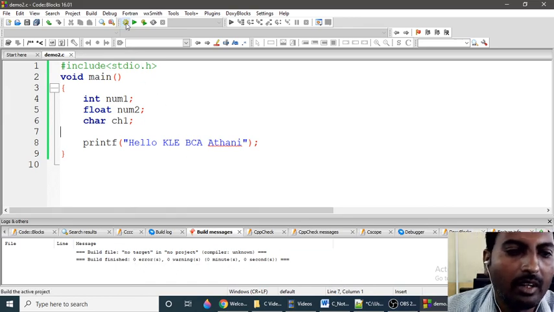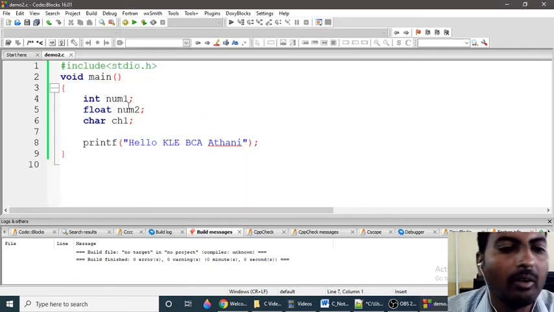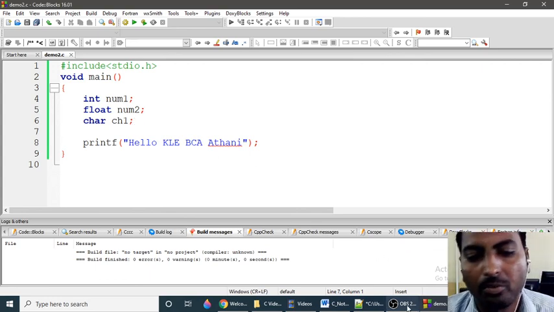If you compile and execute, because I am printing only hello KLE, I am not printing any variable value. That's why it is not showing in the output screen.